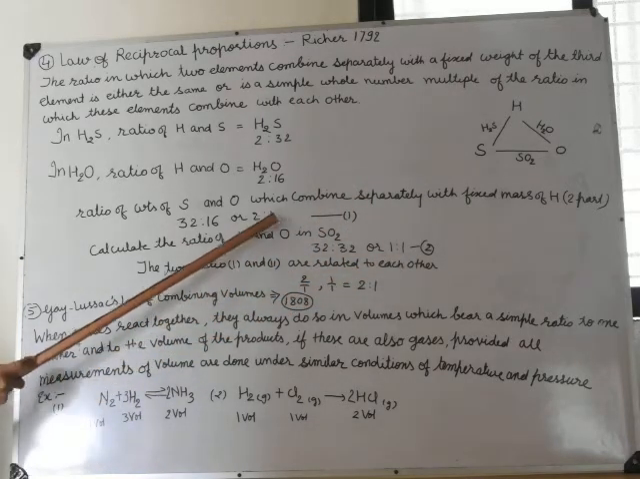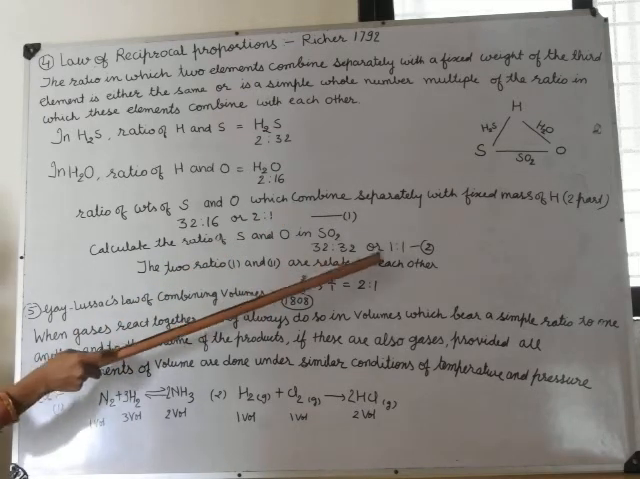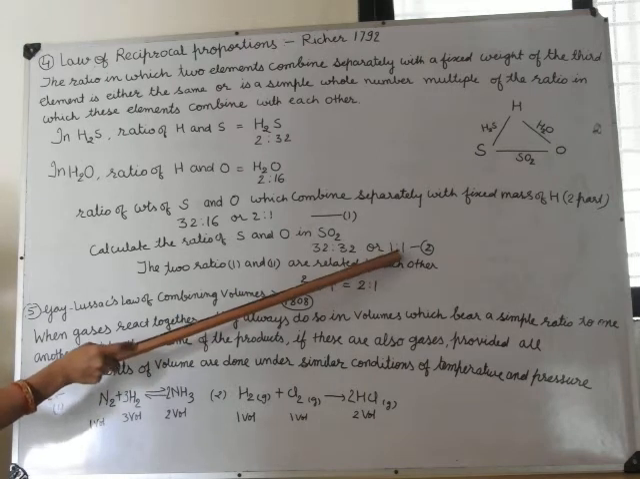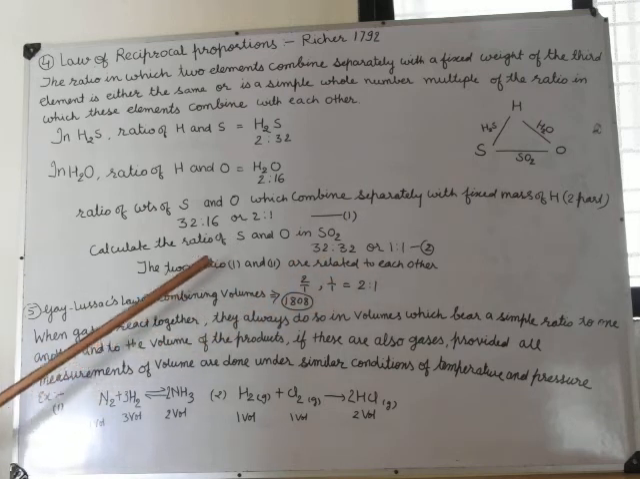The two ratios: in the first, 2:1, that means 2 upon 1, and in the second, 1:1, that means 1 upon 1. The simple ratio becomes 2:1. This is the law of reciprocal proportions.